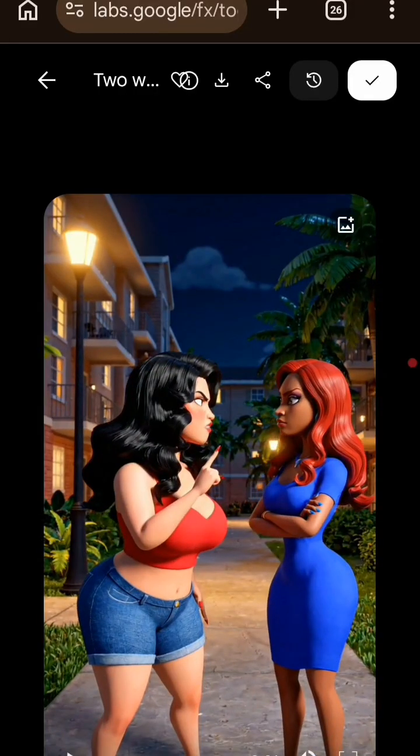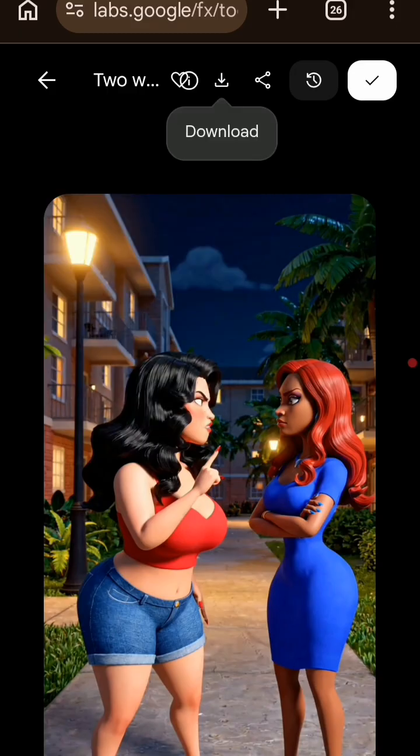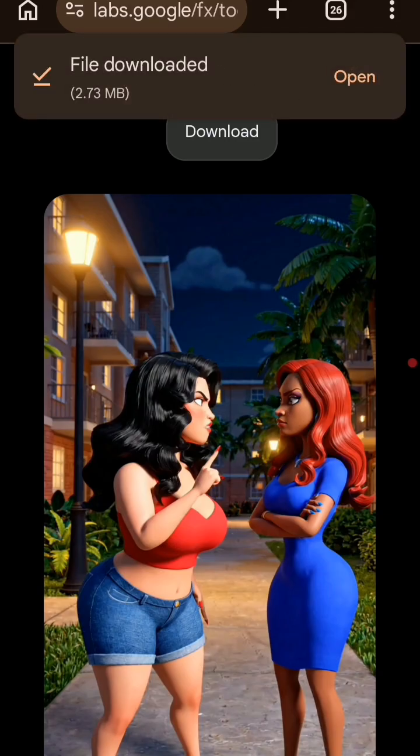Isn't this awesome? So if you're satisfied with what you got, you want to go ahead and download the video. Look up here, you see an arrow pointing down. You tap it and then you download with original size 720p. The video will be downloaded into your phone gallery. Now, once the video is done downloading, you want to go to Chrome.